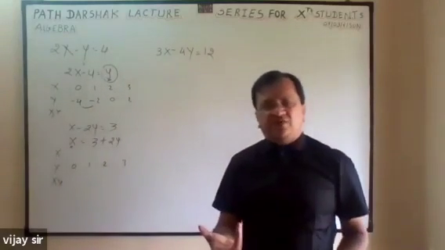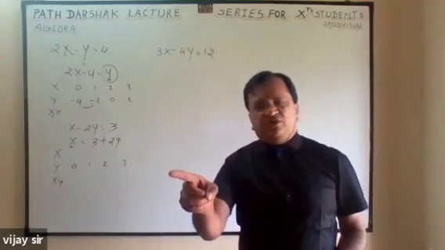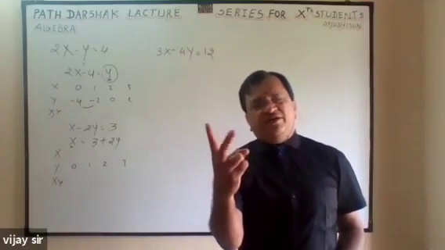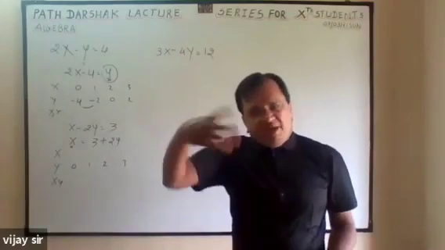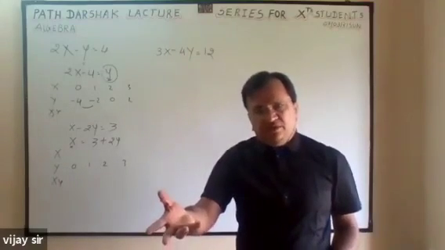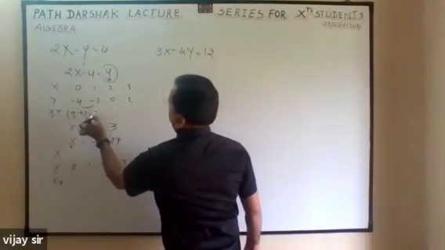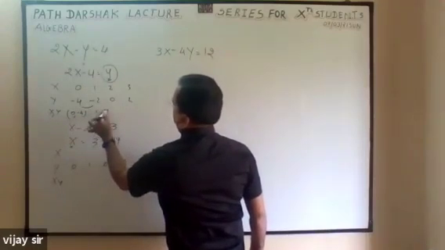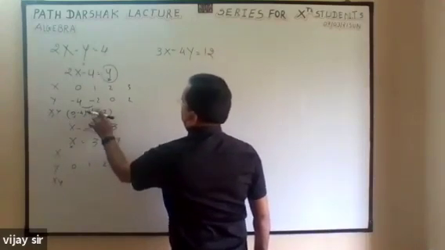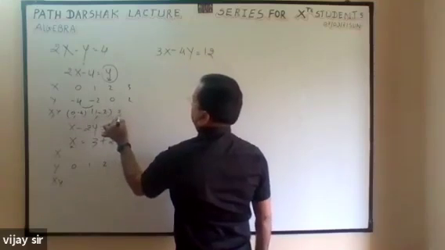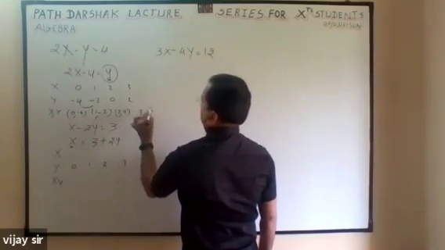The rest you will get automatically. Substitute 0 the first time, 1 the second time, and find out the difference. It may be increasing, it may be decreasing. You will get the sequence. So that is 0, minus 4; 1, minus 2; and that is 2, 0; 3, 2.